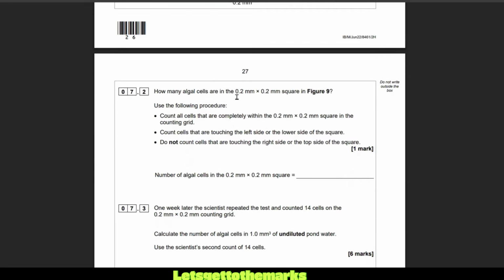How many algal cells are in the 0.2 times 0.2 millimeter square in figure 9? Use the following procedure. Count all the cells that are completely within the 0.2 millimeter square in the counting grid. Count cells that are touching the left side or the lower side of the square. Do not count cells that are touching the right side or the top of the square.